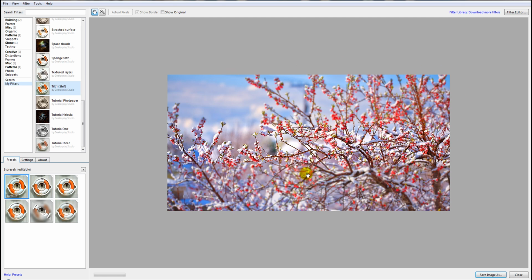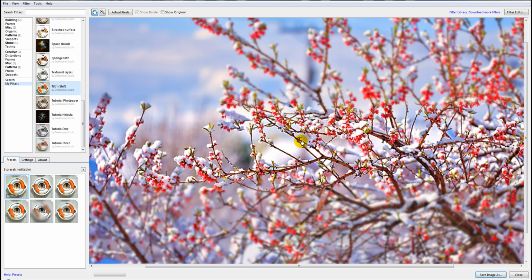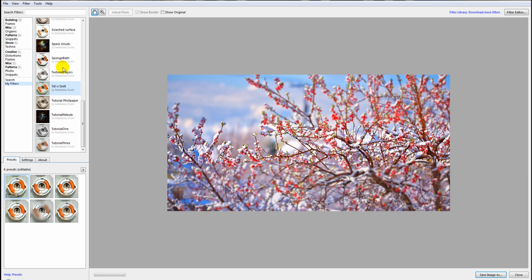Also when you're creating or analyzing a filter, you can go ahead and create your own preset. It doesn't matter if it's your filter or you find some other filter you like to use but want to use often with your own presets, you can always modify it. Go inside and just add a preset. So we looked at this filter and how it creates tilt and shift.